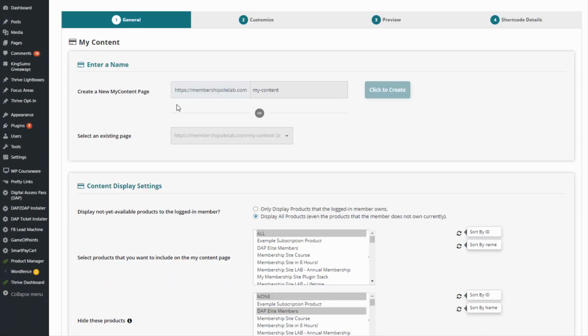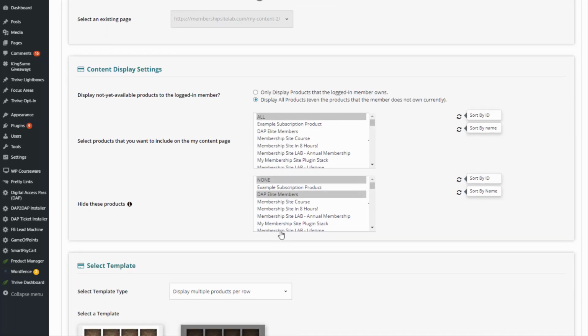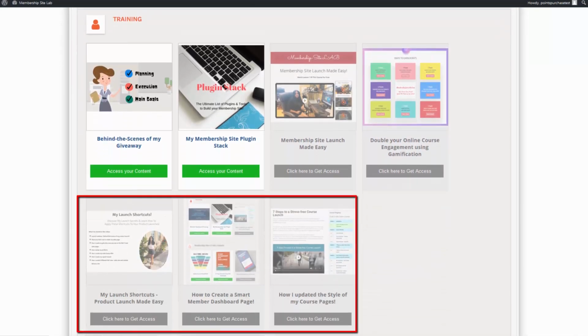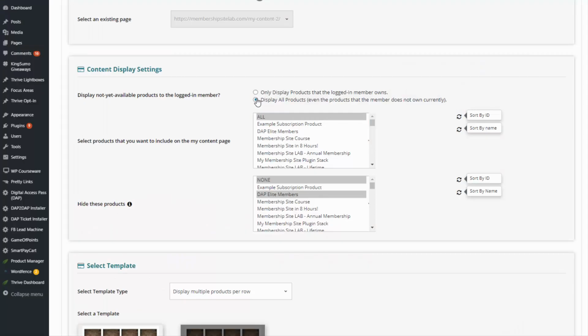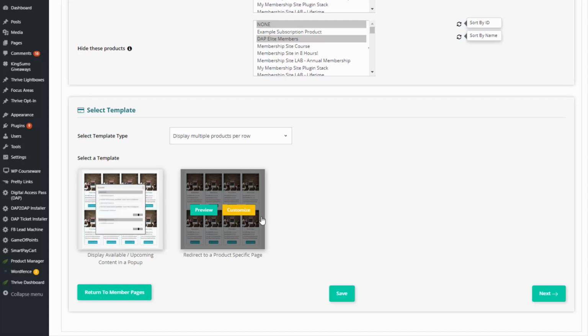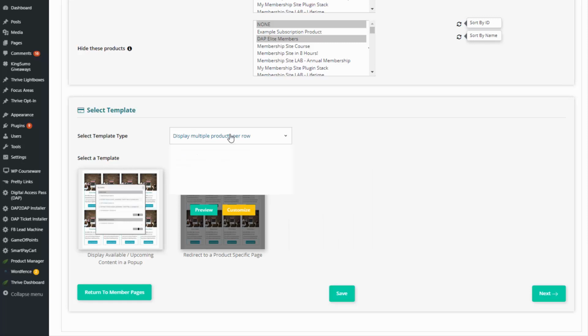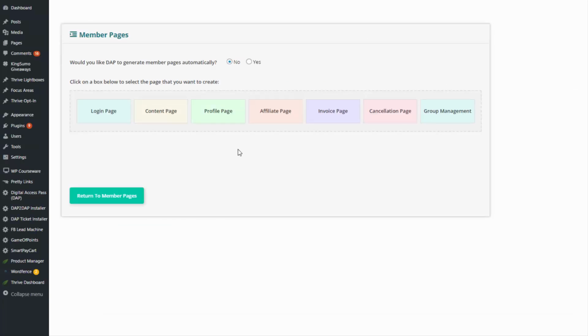It will bring you to a page like this where you can give your content page a name, and you can select options if you want to display all the products users have, and even the ones that they don't yet have, so you can upsell them the products and services that they don't have yet. You can select the second option, otherwise you can select the first option. And then you can select a template. There are several templates. You can select a one product per row layout, or if you have several products, you can select multiple products per row option where users can find all the products that they have in a format like this. And that's the cool thing about DAP.